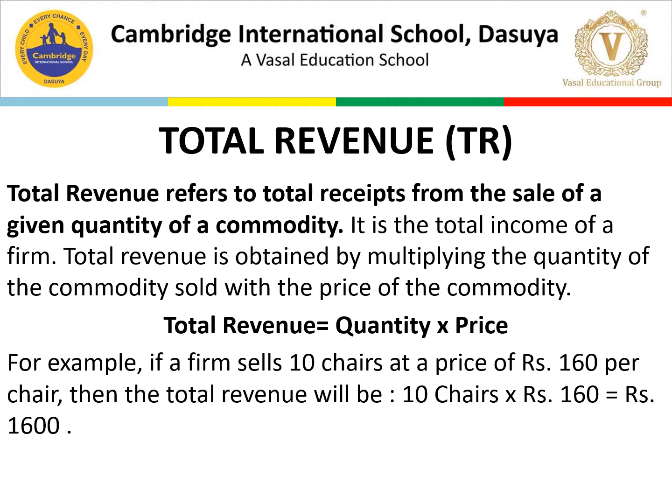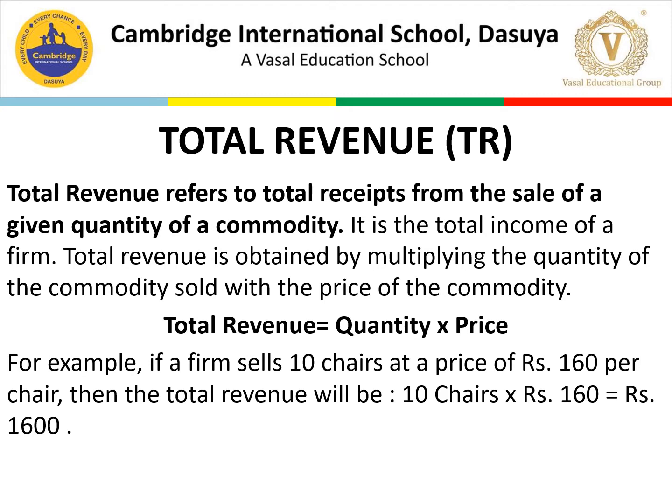So what is the formula for total revenue? Price into quantity. Quantity into price is also the same thing. For example, again, there were 10 chairs and the cost was 160 rupees per chair. So if we bought 10 chairs, our total for 10 chairs is 1600. That 1600 is your total revenue.